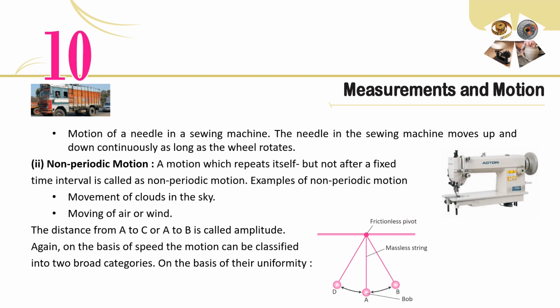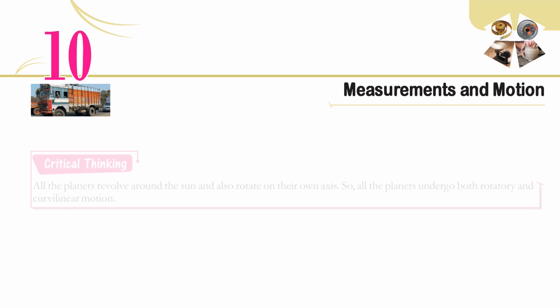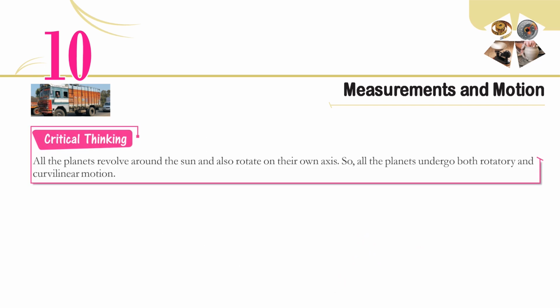Again, on the basis of speed, motion can be classified into two broad categories on the basis of their uniformity. Critical thinking: all the planets revolve around the Sun and also rotate on their own axis. So, all the planets undergo both rotatory and curvilinear motion.